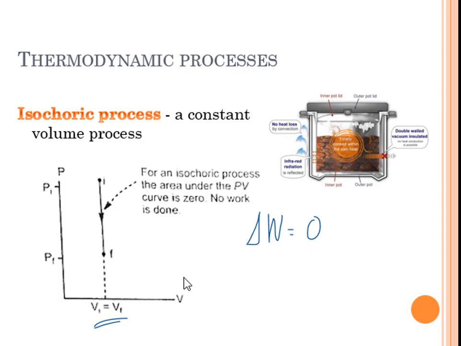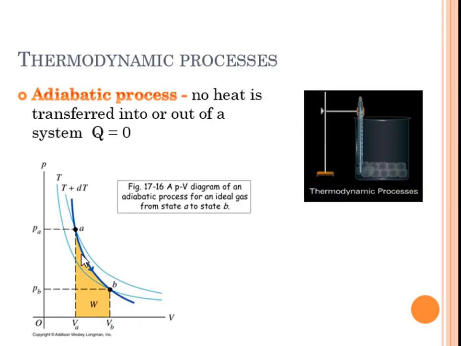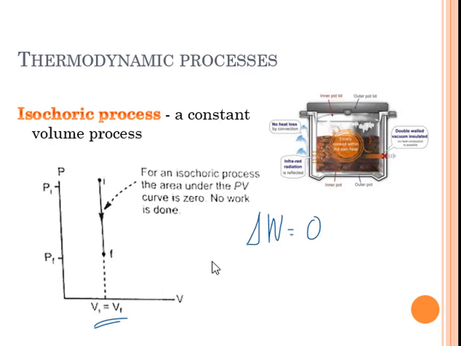Work done on the system, the volume can compress or become less. But if there's no change in the volume, that means there's no work done. So there's no curve here, unlike for the adiabatic process, where you can see this curve describes the work done. But for this one, there's no work done because there's no change in the volume.